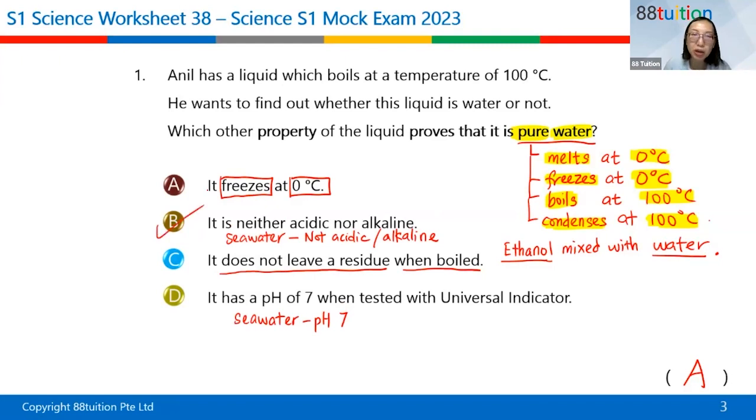Okay, so anything that is pure has a fixed melting point, fixed freezing point, fixed boiling point, and fixed condensation point. All right, clear? Okay, let's move on.